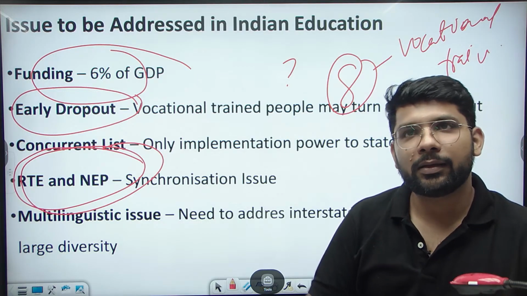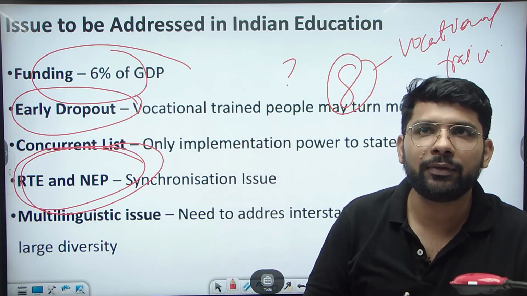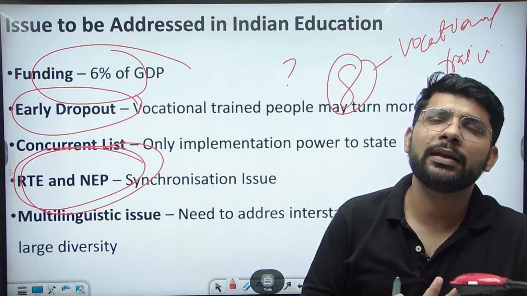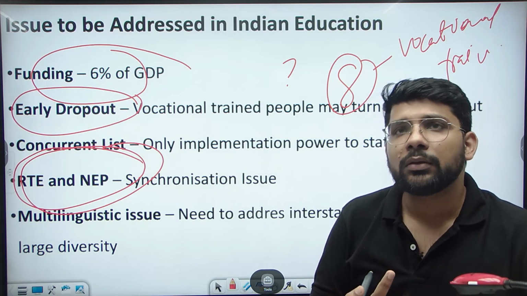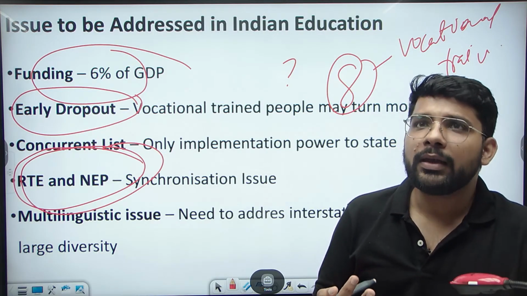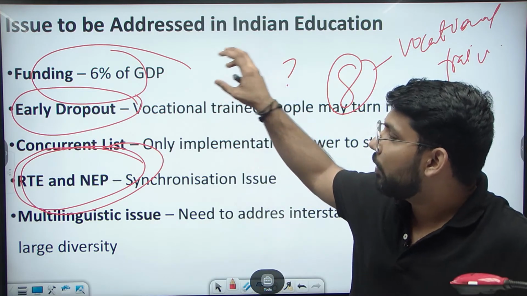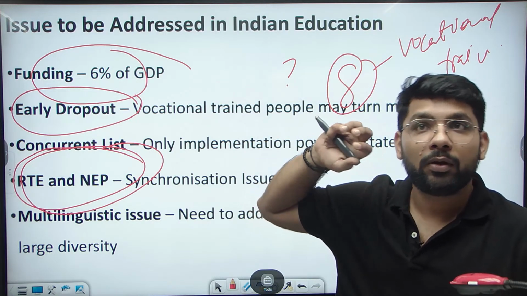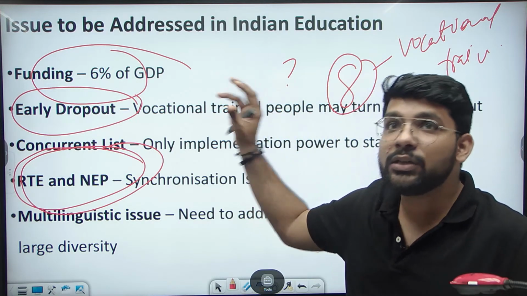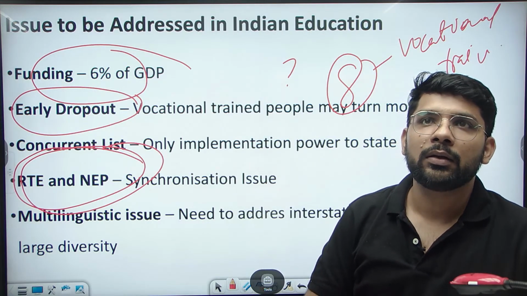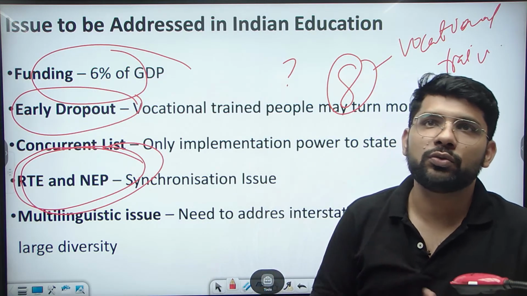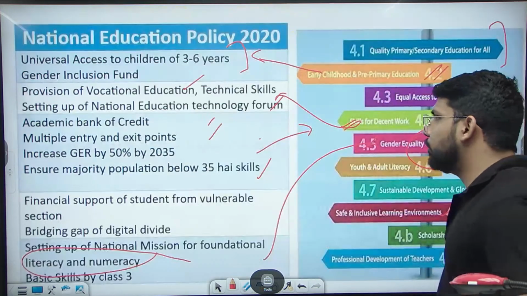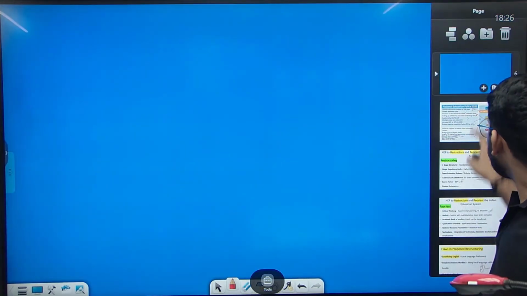So you can conclude this question in multiple ways. One way is that you can directly write any quote of an author related to education. You can also write that these things should be done: focus on funding, linkage of the curriculum with industry, resolve the issue of multiple languages, and implementation issues can be resolved. We can also use the question itself if we want to conclude.